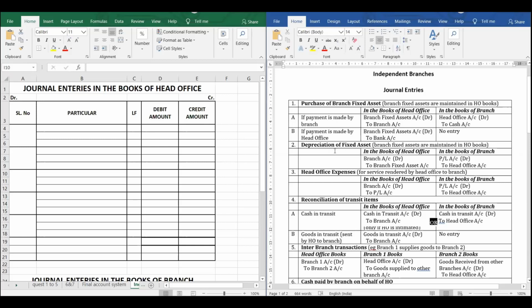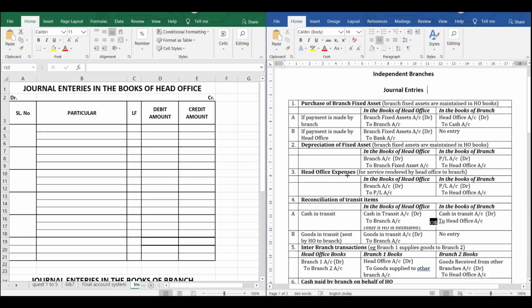In case of depreciation of fixed asset, in the books of head office, it will be branch account debit to fixed asset account. So the amount is deducted and it is going to affect the branch. So branch account debit to branch fixed asset. Why? Because we are not going to charge separate depreciation. At the end of the day, the value of the asset should come down, so we are going to put an opposite entry for it.